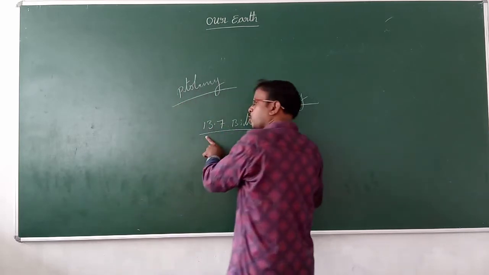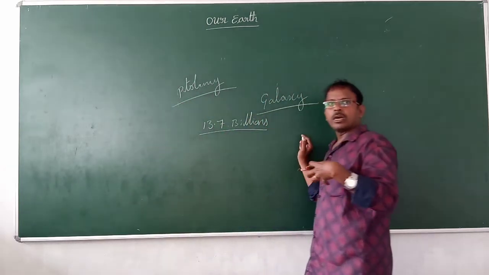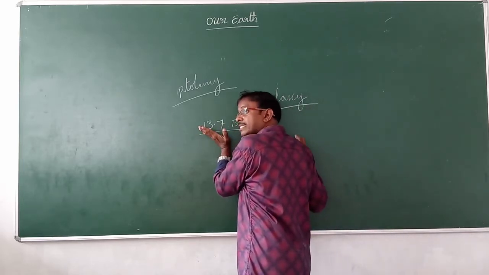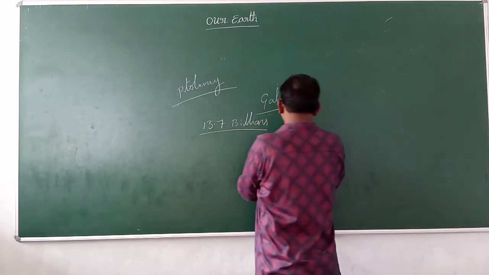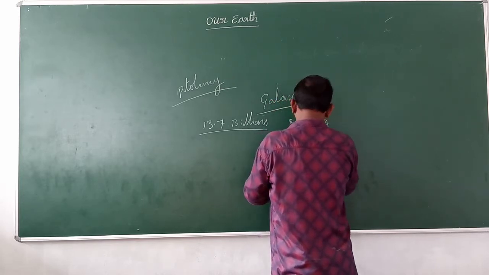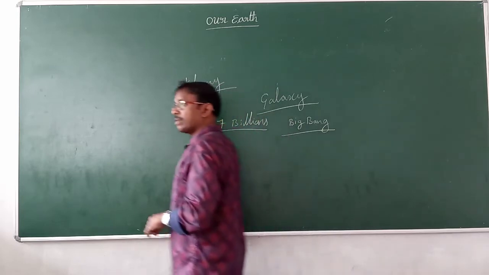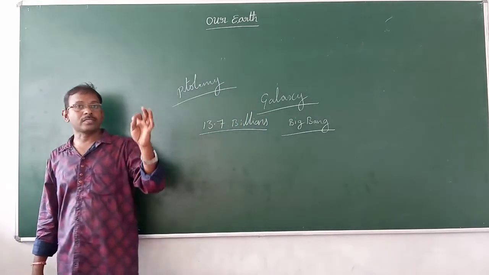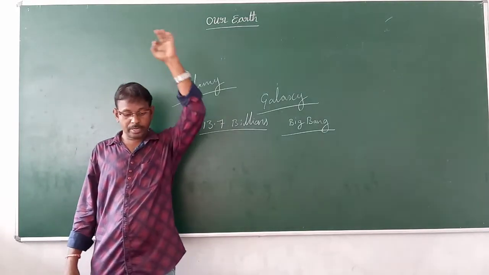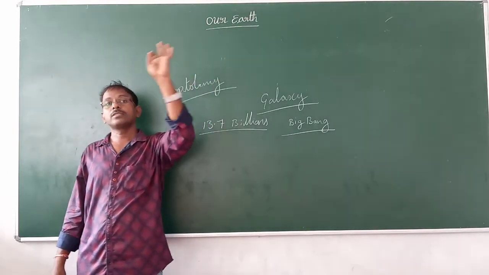Which is our universe, in which we are living: our solar system, everything. That universe started 13.7 billion years ago. It is called the Big Bang. Our scientists have said that 13.7 billion years ago, our universe started.